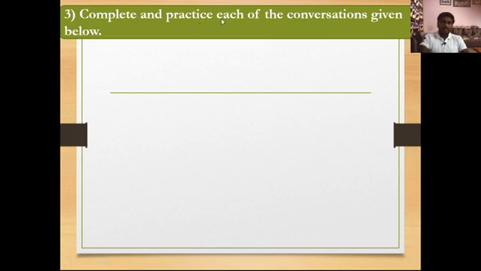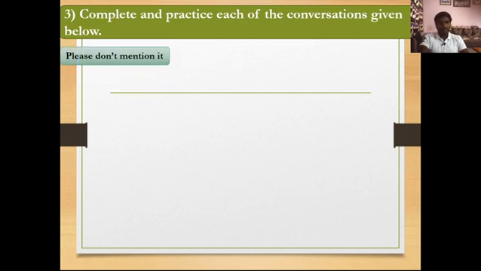Complete and practice each of the conversations given below. Here four incomplete conversations have been given in the form of pictures. We have to complete them by using suitable expressions here. So which expressions will we have to use here to complete all those incomplete conversations? Let's see.